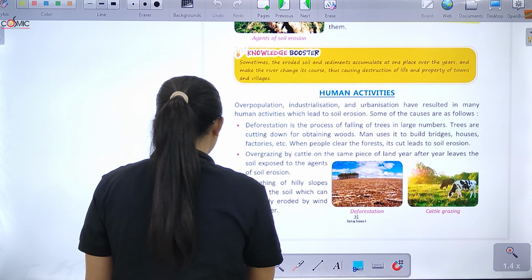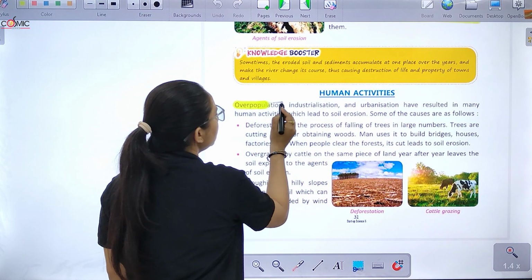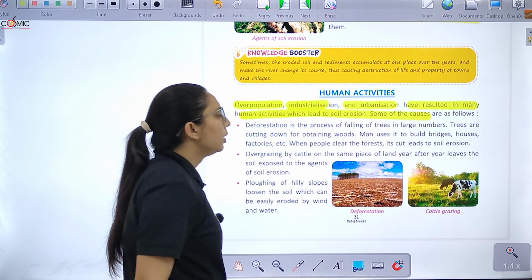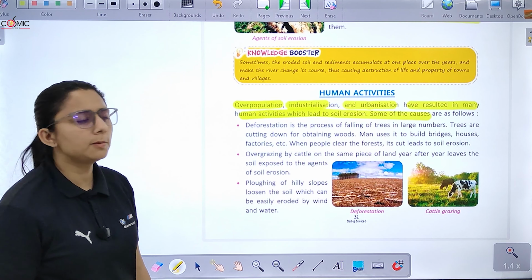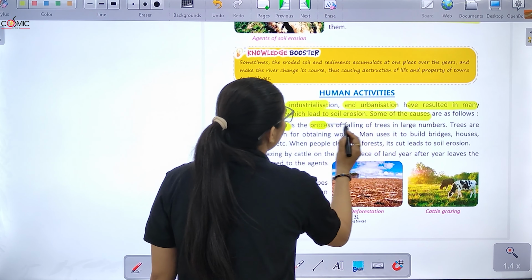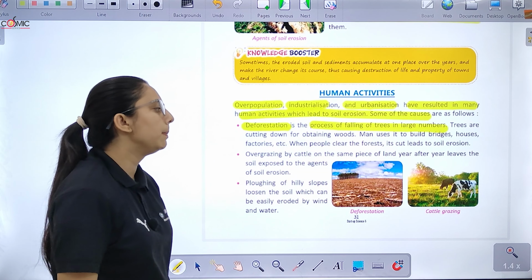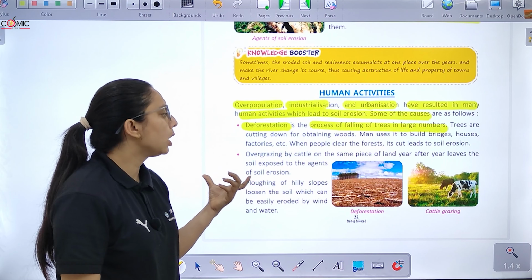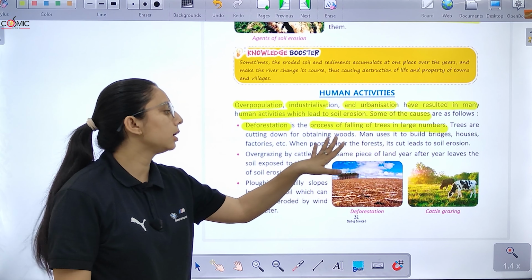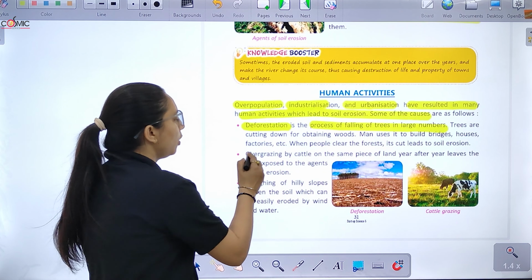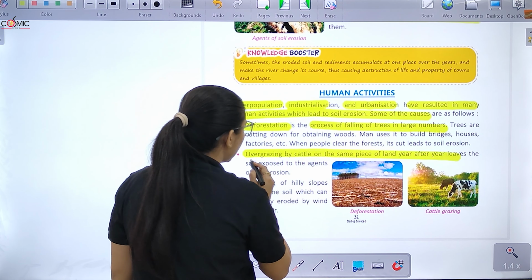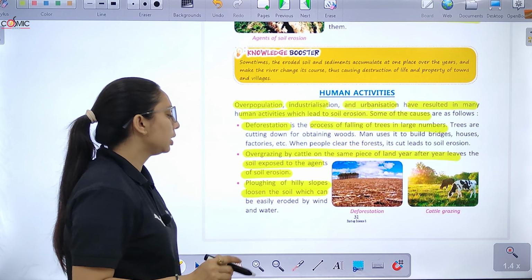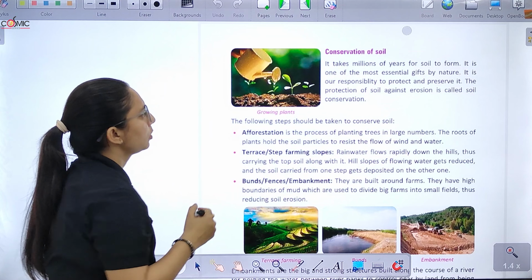Then we have human activities. Overpopulation, industrialization, urbanization result in many human activities which lead to soil erosion. What are some of the causes? Like deforestation, the process of felling of trees in large numbers. जब हम पेड़ों को काटते हैं बिल्डिंग्स बनाने के लिए, इंडस्ट्रियल एरिया बनाने के लिए, जो people फॉरेस्ट को क्लियर करते हैं उससे क्या होता है? सॉइल इरोजन होता है. Overgrazing of cattle on the same piece of land, soil exposed to the agents. Flowing down hilly slopes से क्या होता है? Soil lose हो जाती है, it's losing the soil.